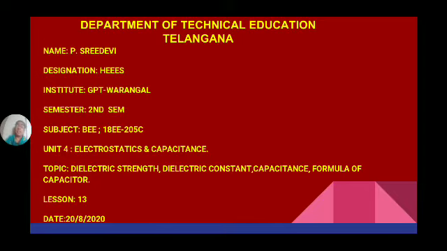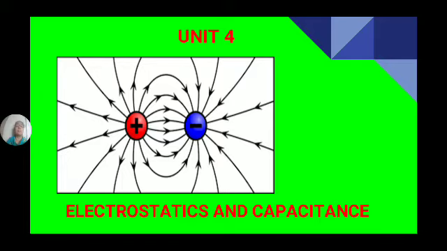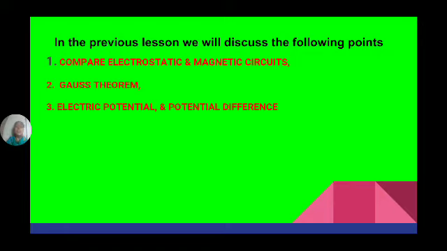We discussed what is electric flux, electric flux density, electric field, and electric field intensity. And in the last class, what is potential difference. All these topics we discussed. Now, in this unit, we will discuss dielectric strength, dielectric constant, capacitance, and the formula for the capacitor. In the previous lesson, we discussed the comparison between electrostatic and magnetic lines of force.